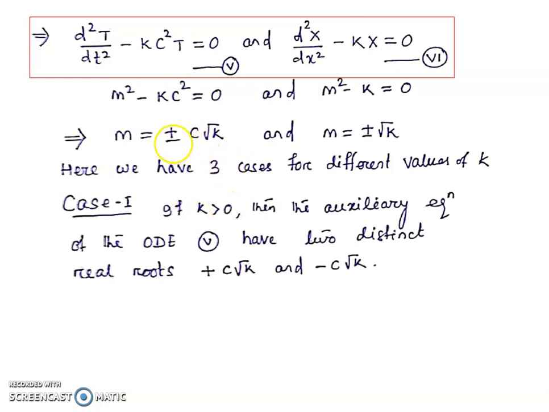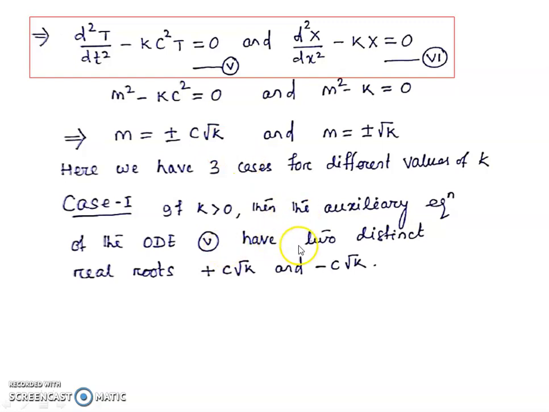In case 1, we have k is greater than 0, that means k is positive. Then the auxiliary equation of ordinary differential equation 5 has m equal to plus or minus c root k.